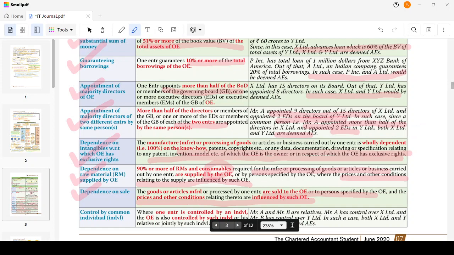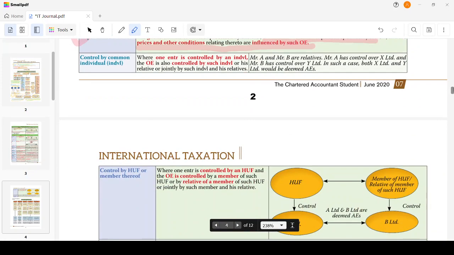Controlled by common individual. Where one enterprise is controlled by an individual, the other enterprise is also controlled by such individual or his relative or jointly with the individual and his relative. For example, Mr. A and B are relatives. A has control over X limited, B has control over Y limited, and A and B are relatives, right?